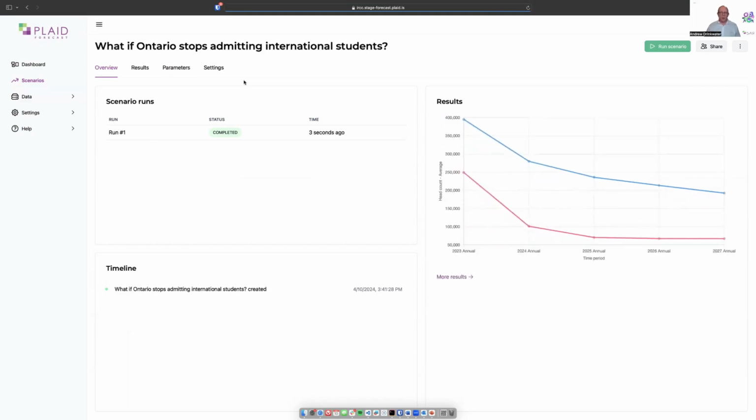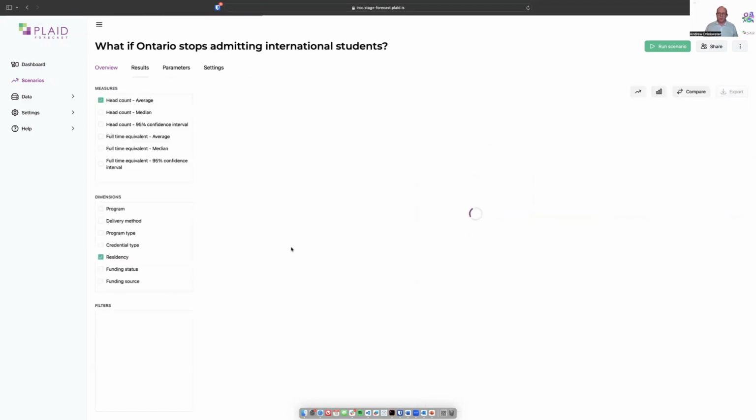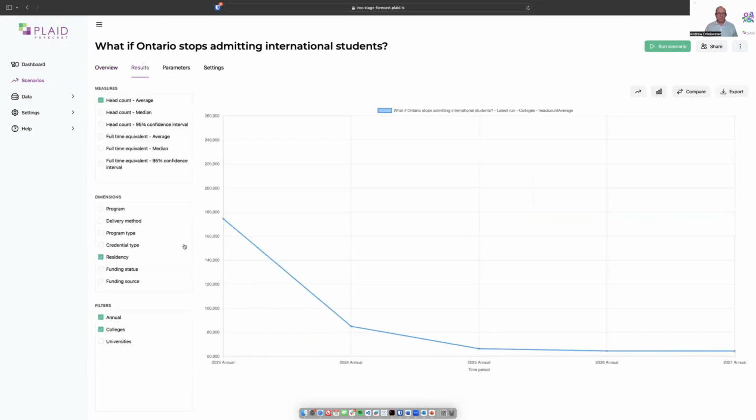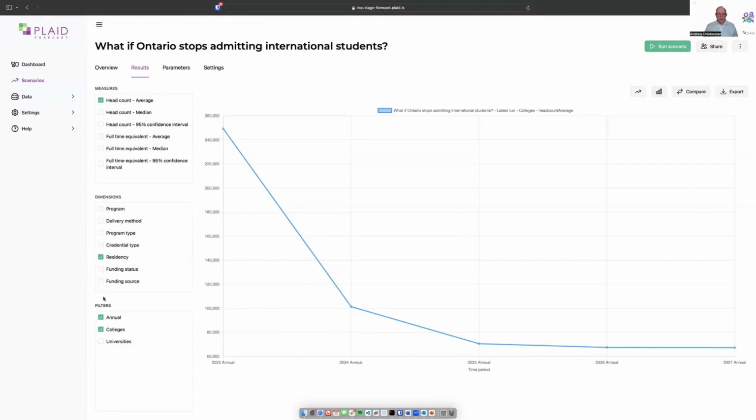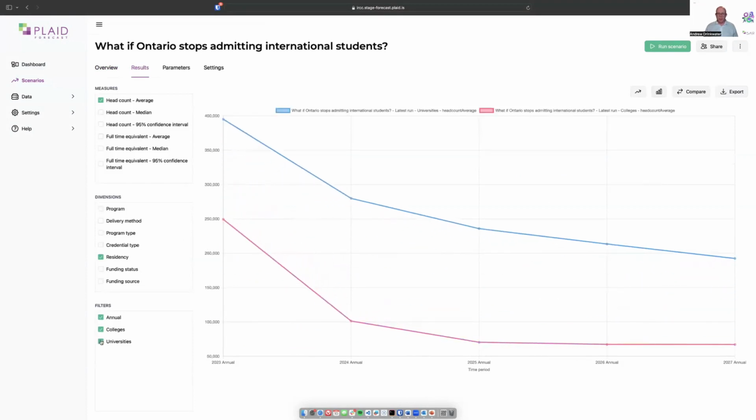As a general rule, with the model running, this tends to take between 10 and 15 seconds. So here we can see a downward trend. Let's go into more results and see if we can dig into this a little bit further. We can see here our college number going down more quickly, our university number also going down. Universities are the blue one on the top, colleges are on the bottom. So colleges will decline faster and universities will take a little bit more time.